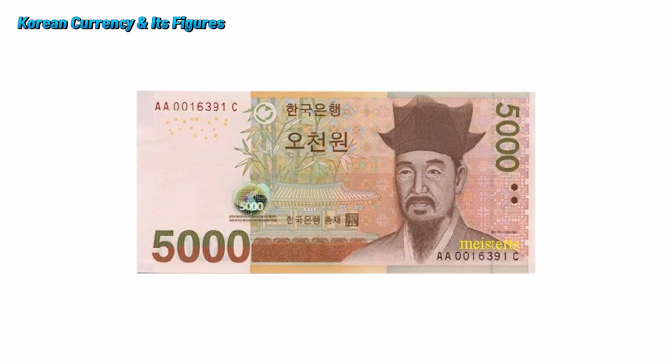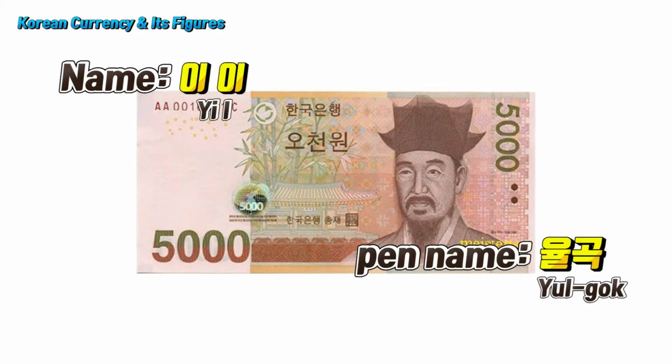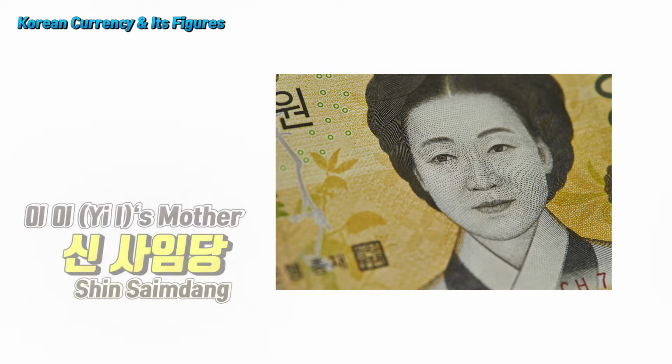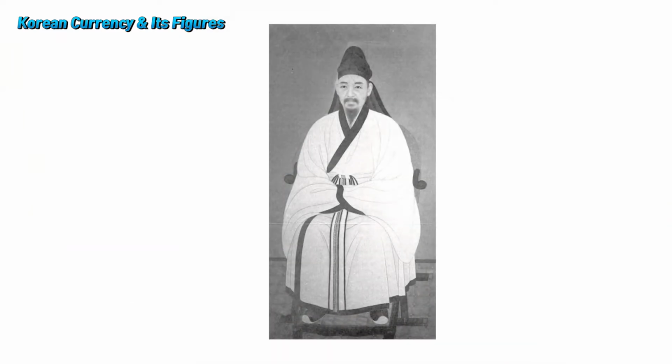Next, on the 5,000 won bill, Yi I is drawn on the bill. Yi I is also known as Yulgok, which was his pen name, and he was also a scholar and a politician from the similar time period as Yi Hwang. His mother is Shin Saimdang, who is on the 50,000 won bill. He was someone that had a lot of influence over Joseon's politics and academics.